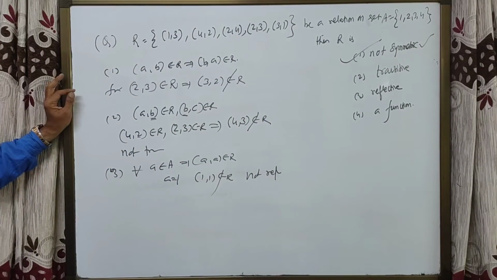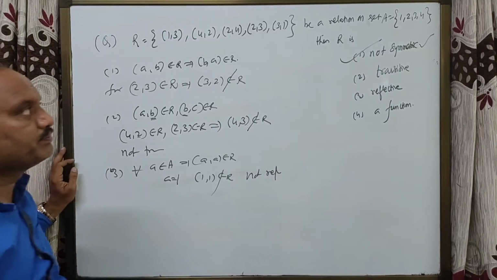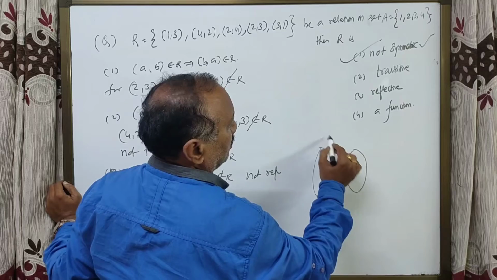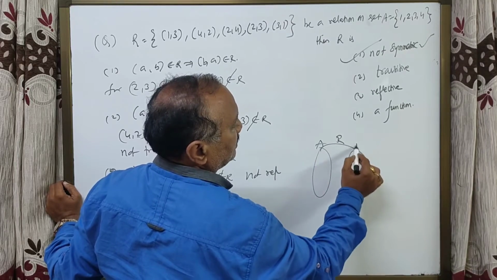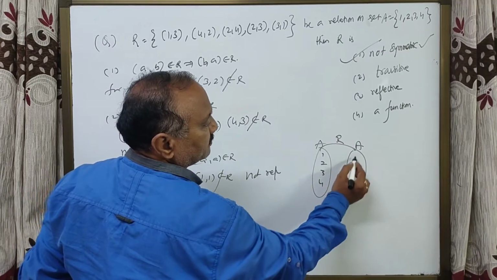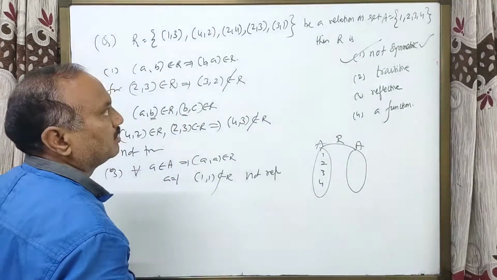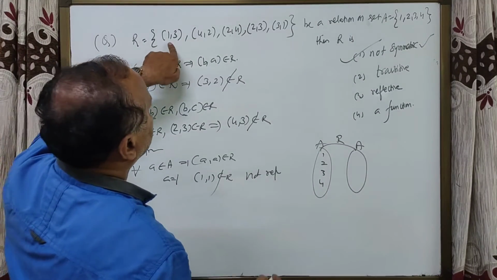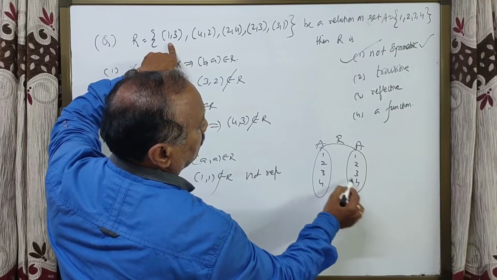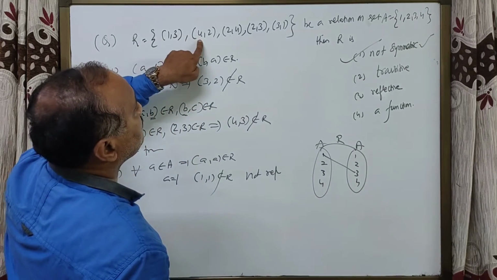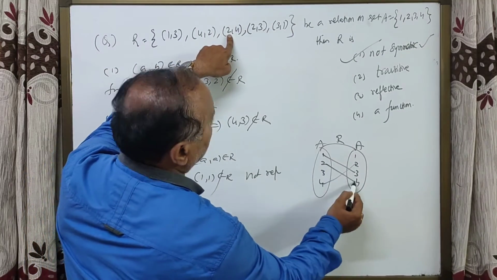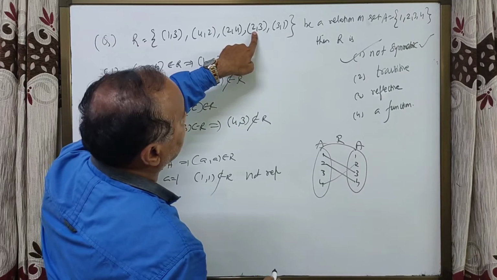A function. See students, a relation from A to A is said to be a function if every element of A is associated with a unique element in A. Here 1 is associated with 3, 4 is associated with 2, 2 is associated with 4, 2 is associated with 3.